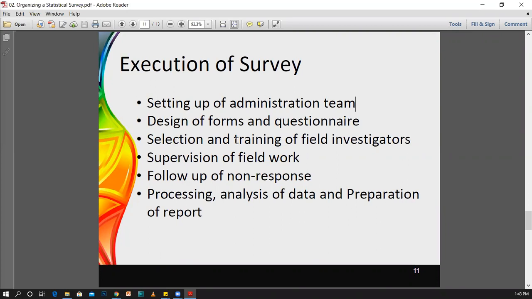And the next thing is you have to follow up the non-responses. Sometimes once you have distributed the questionnaires, there may be some non-responses. It is because people do not like to provide answers for some paperwork. Therefore, in such a situation, what you can do is personally meet them, have a chat or an interview with them, ask the questions, take their responses, and likewise fill out the forms. It is because you face these problems once you are going to execute a survey.